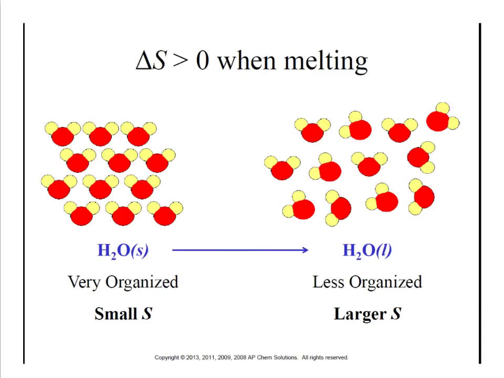So the more heat, the more motion. Remember that if we've got something like a solid, so H2O solid, that's ice, we have a very, very organized set of particles. So that would be less disorder than what you would have if you have a liquid. When it's liquid, we're heating it up, we're getting more motion, and that motion is going to cause them to slide around past each other. And so we're talking about more disorder. So we go from solid to liquid, we're going from very organized to less organized, which means a small amount of disorder and a larger amount of disorder. And as a result, we would get a delta S that is positive.